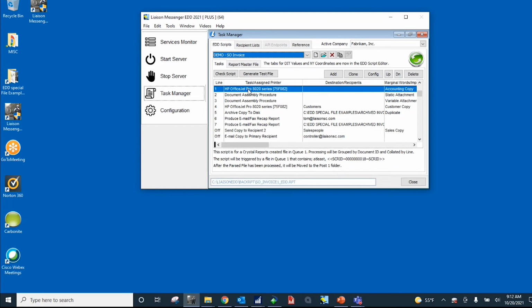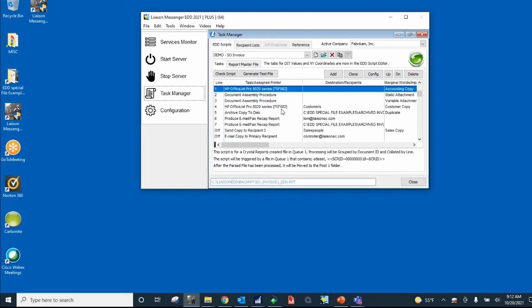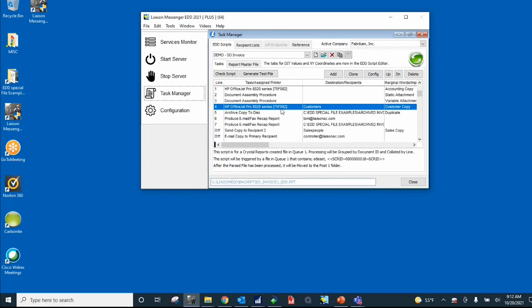So if you needed a hard copy printed in-house for internal use, that's this line here. Now, this is printing to my HP 8020 printer. If you look at the marginal word column, we could add that verbiage onto the document, call it accounting copy, just in case the customer copy prints, it's an identical copy. We know what to do with either one. One would be used internally, and then the other one would be physically mailed if so.